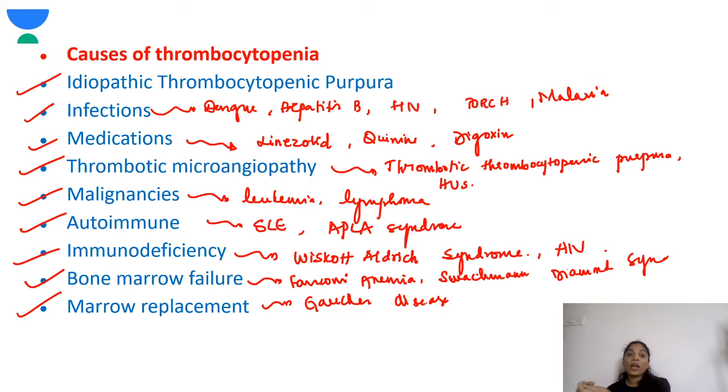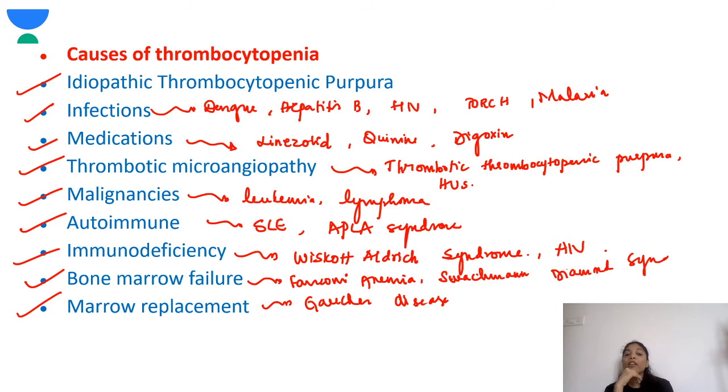Next, coming to medication. There are various drugs which can cause thrombocytopenia, and the very important drug which causes thrombocytopenia is linezolid. So linezolid, quinine, and digoxin are the few drugs which can cause thrombocytopenia. The list is very long, so you should remember the very important drugs. Next, thrombotic microangiopathy: thrombotic thrombocytopenic purpura, hemolytic uremic syndrome. These are very important.